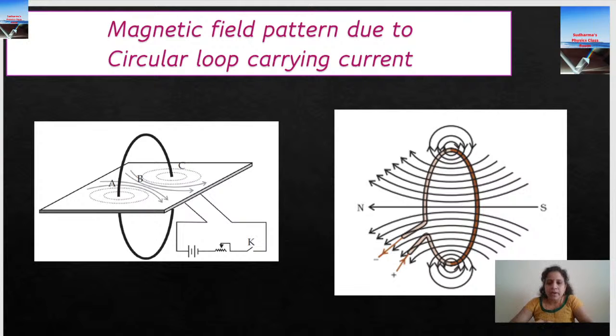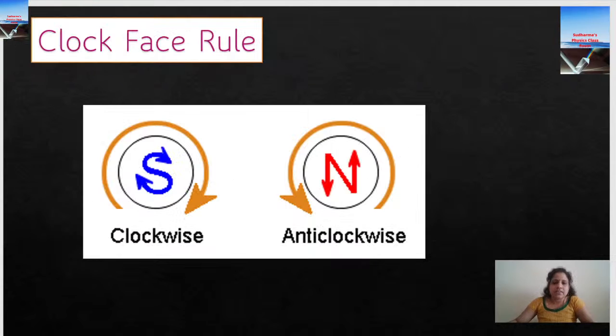Otherwise, we won't be able to answer these questions. See, if you draw all these patterns and you mark the direction wrong, then the entire thing will go wrong, right? So make sure all the concepts are clear so that you can draw the diagrams independently. Practice this diagram. This is again a repeated question in our board exam. When I say it is repeated, the probability is higher here, okay?